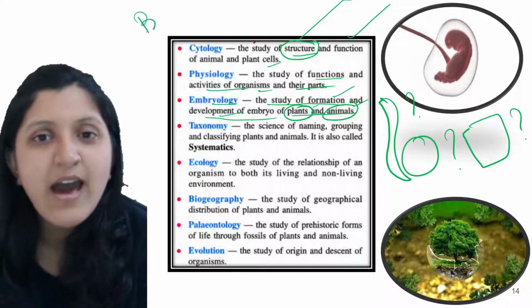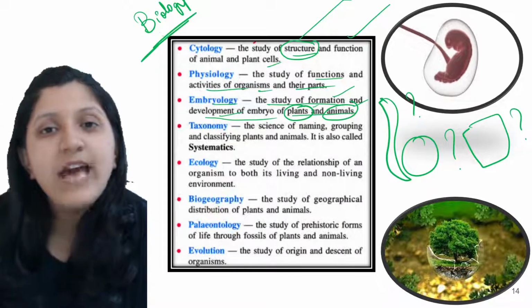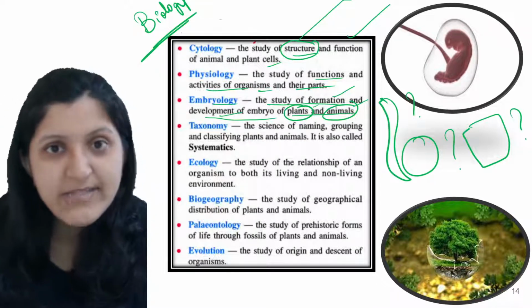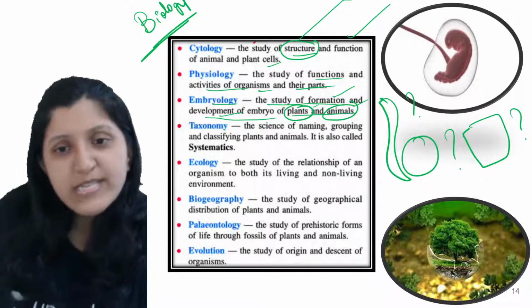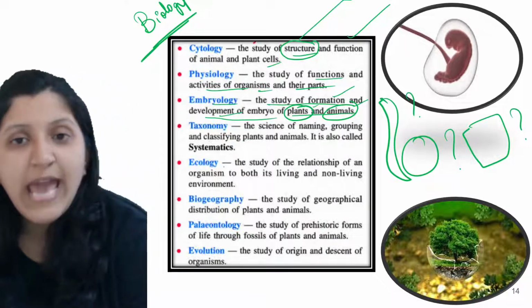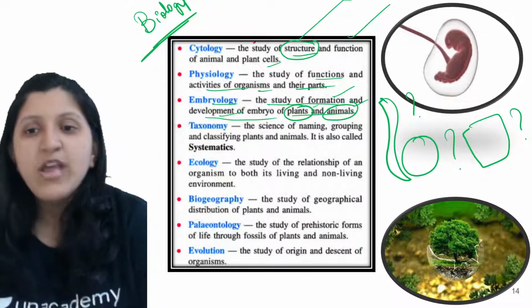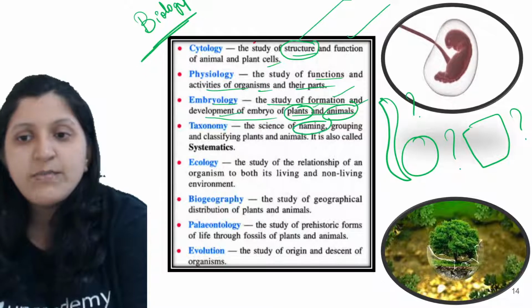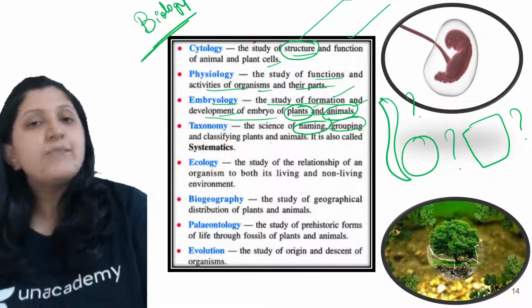So now what exactly are we studying? All these are branches of biology itself, and biology, as the name itself suggests, is the study of life. So taxonomy is the naming: you discover a new organism, so you name that organism, you group that organism and classify that organism as a plant or an animal.